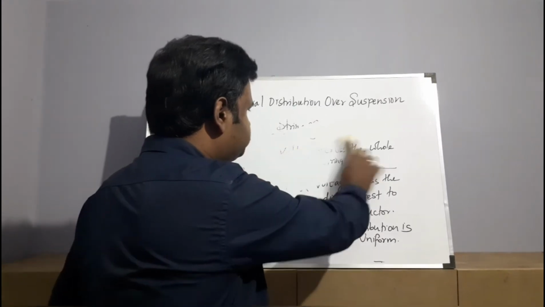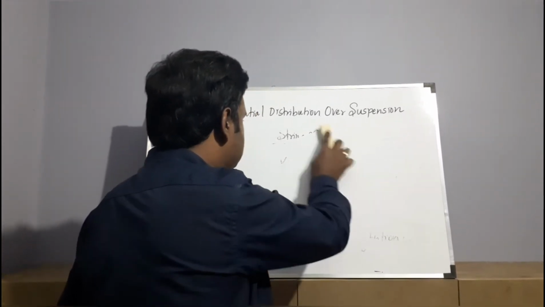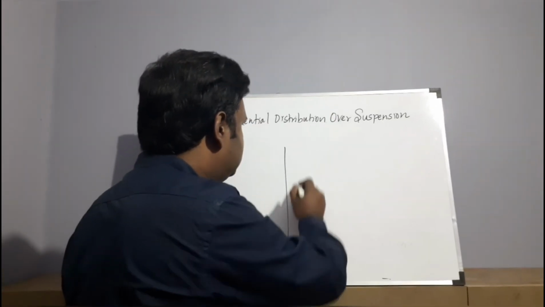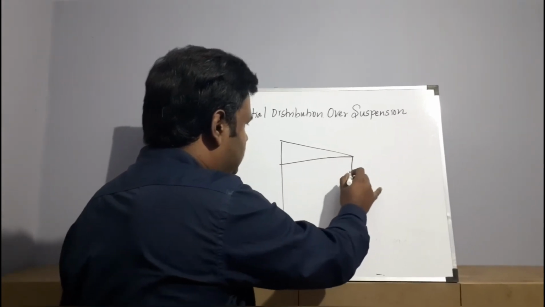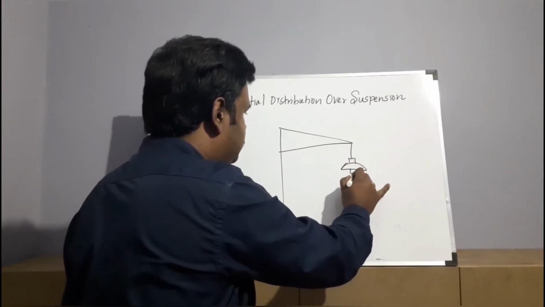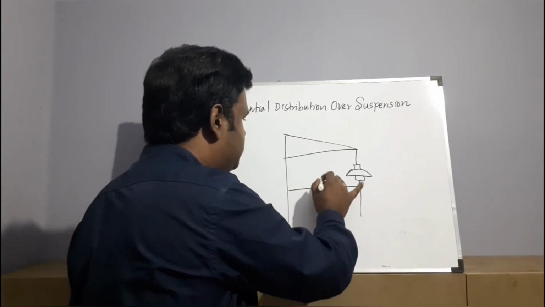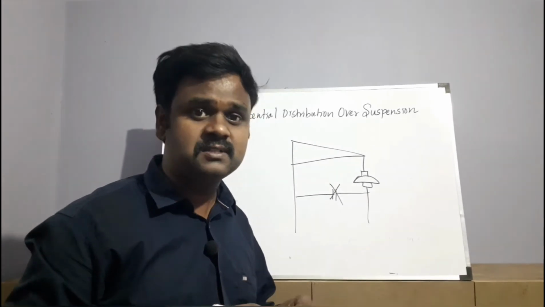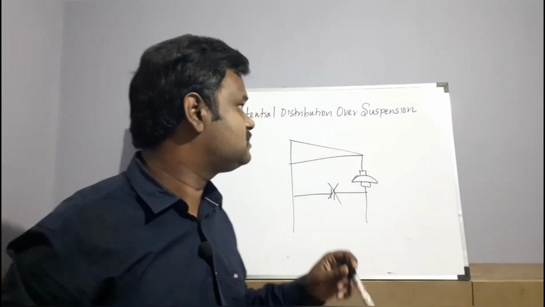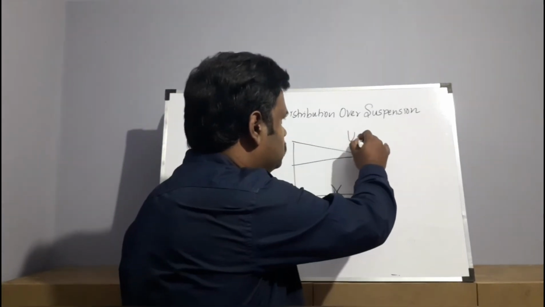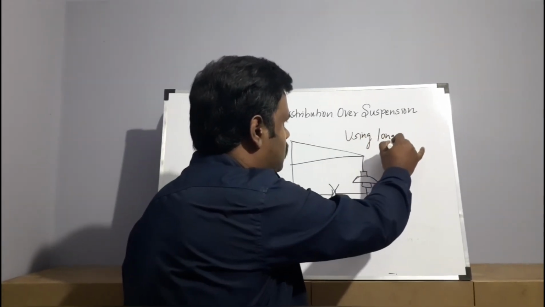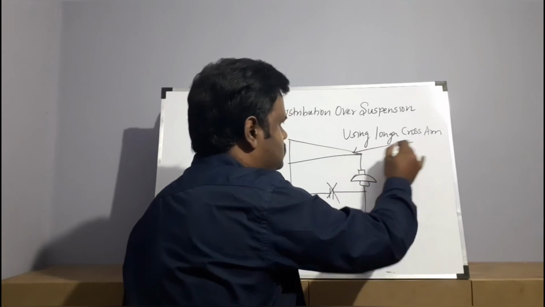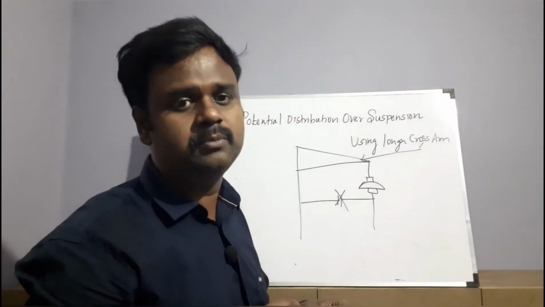The first method is the use of longer cross arms. Longer cross arms in the sense, this is your tower, this is your cross arm. If you increase the length of your cross arm, automatically this shunt capacitance formation can be prevented. Through this means you can improve the string efficiency. That is known as using a longer cross arm.